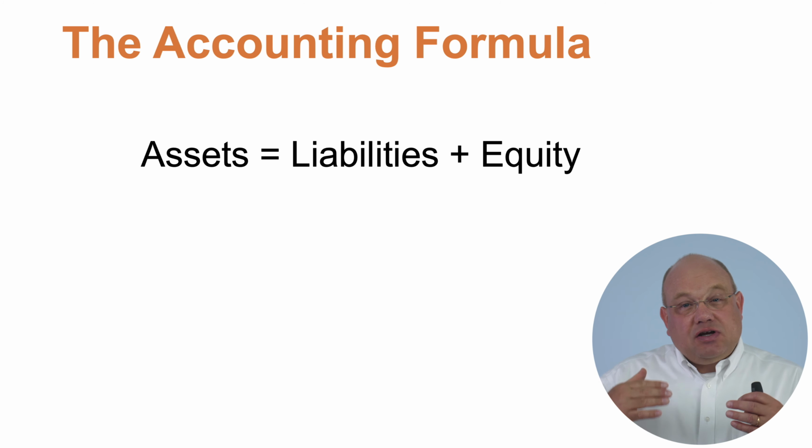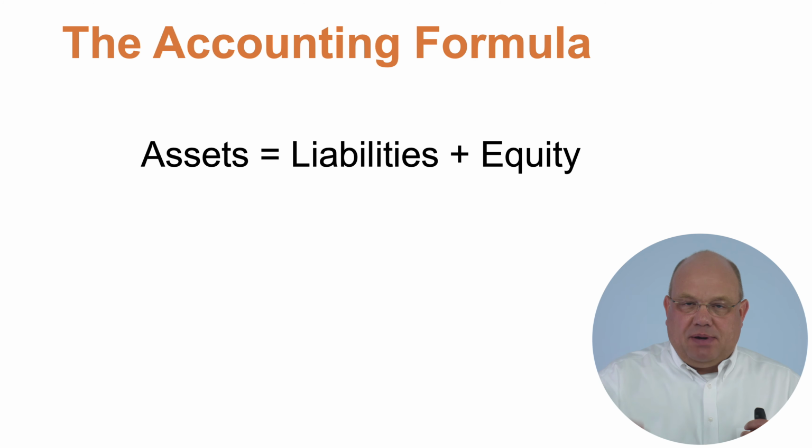Liabilities are what the company owes to other people. Okay, they owe money to their landlord for rent. They owe money to their employees for salary. They owe money to a marketing company for marketing support. The liabilities are what they owe to other people.